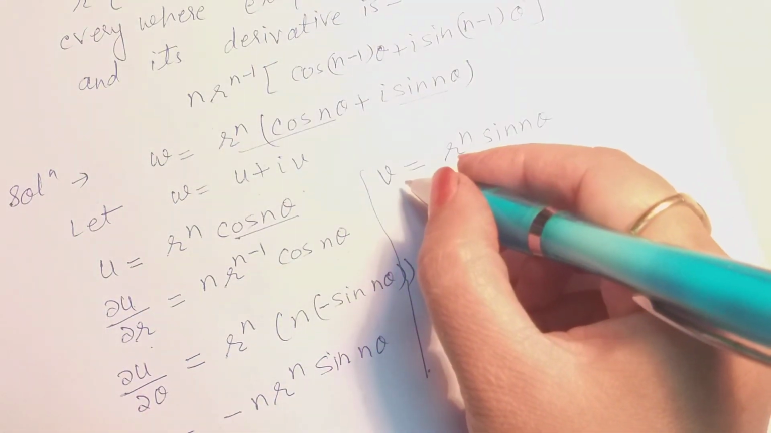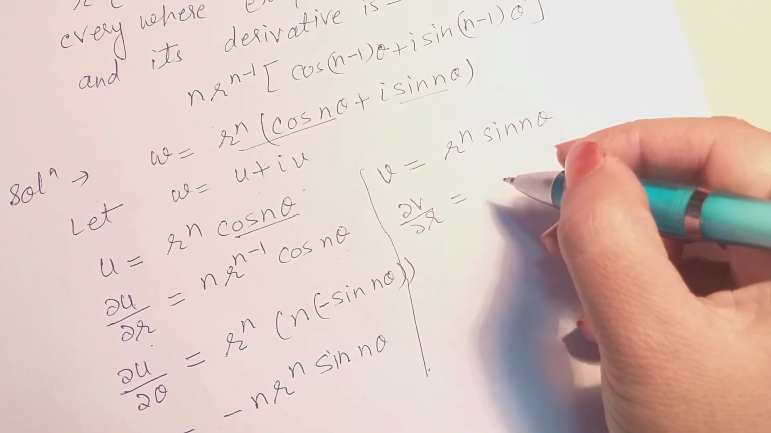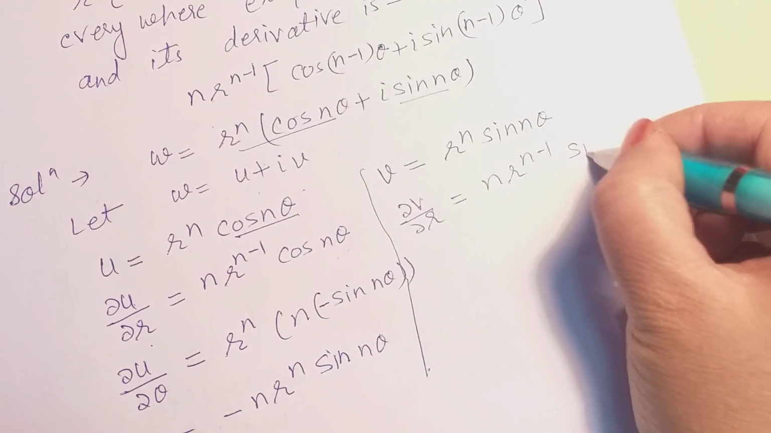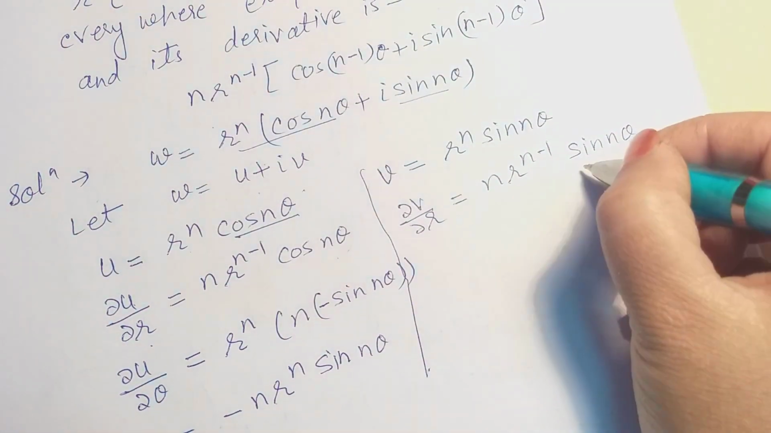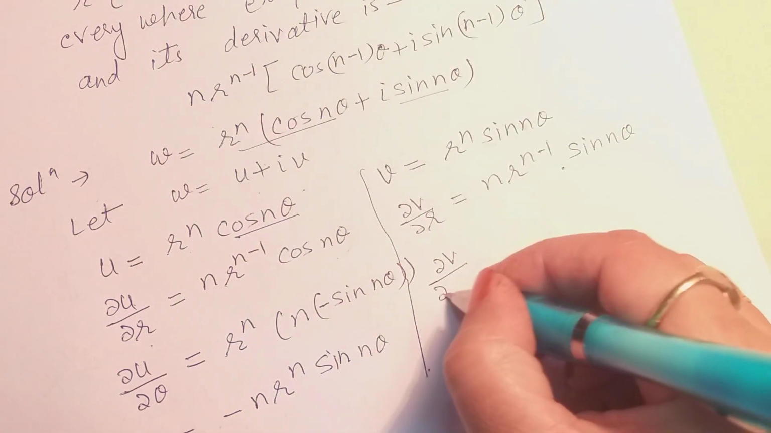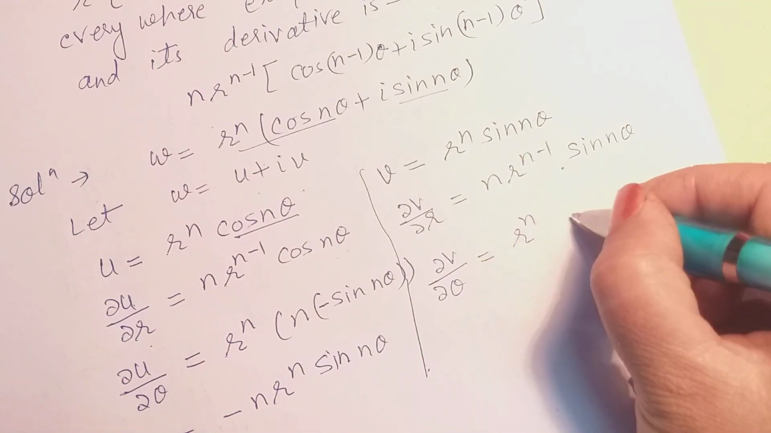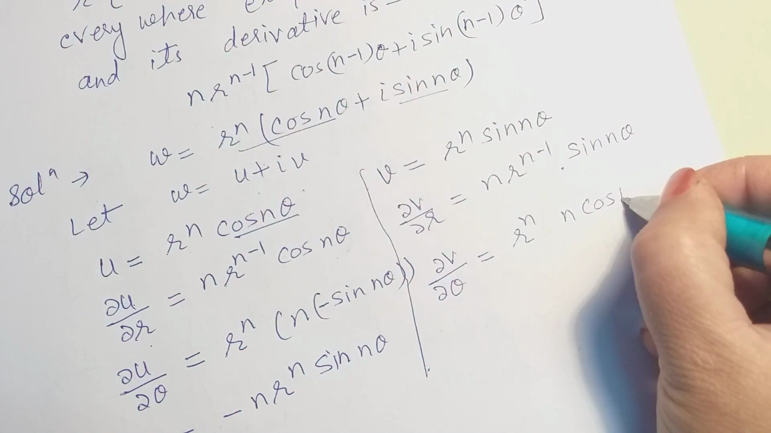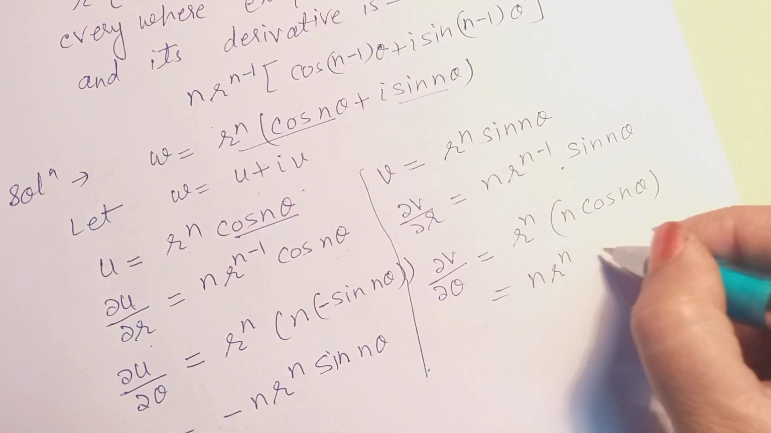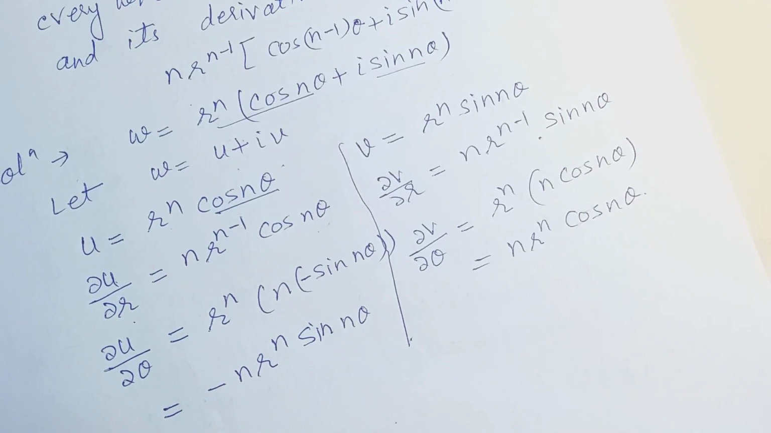Similarly, we differentiate this v with respect to r partially, then we get n r^(n-1) sin nθ. Now we differentiate v partially with respect to θ, then we will get r^n cos nθ times n, or we can write n r^n cos nθ. Okay. Now we see that